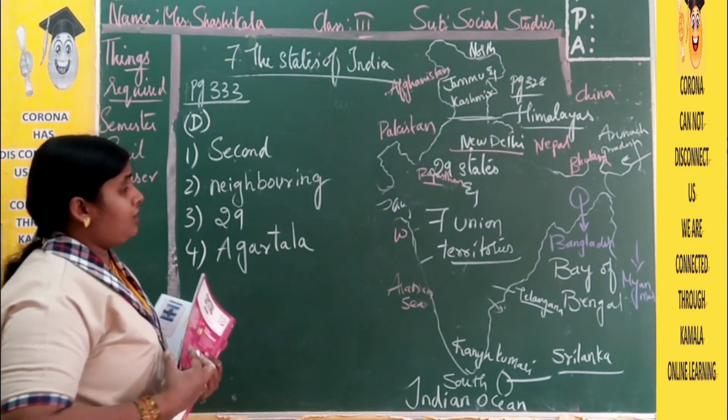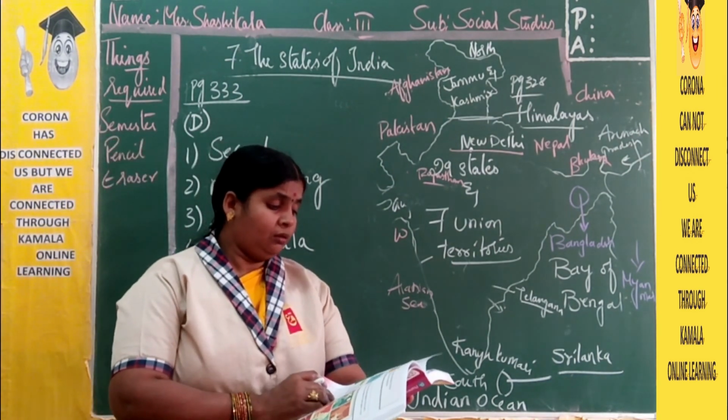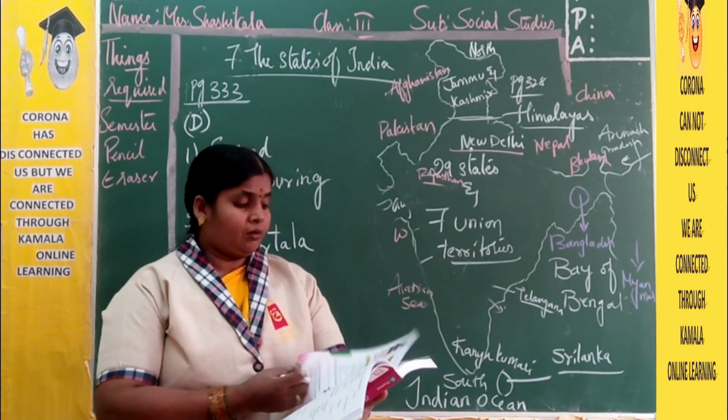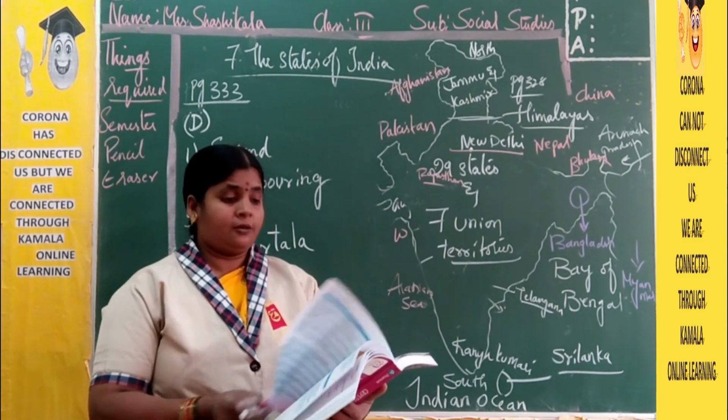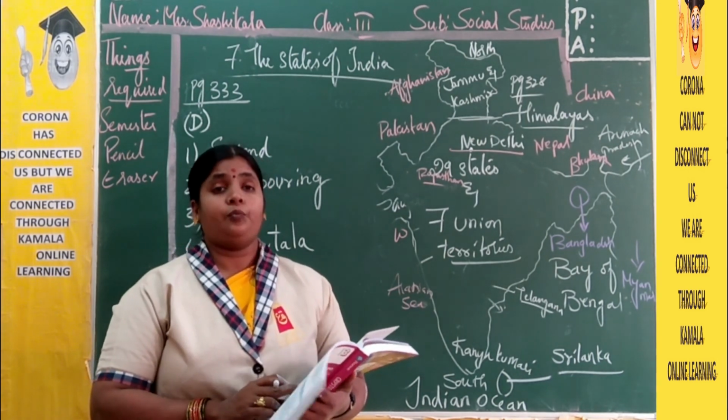So with this we have done our lesson. Hope you have understood this. Please go through the lesson, read the lesson, underline the hard words, and learning all the states and capitals is very important.